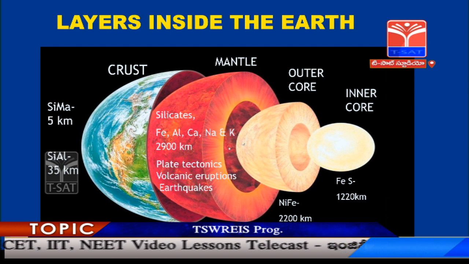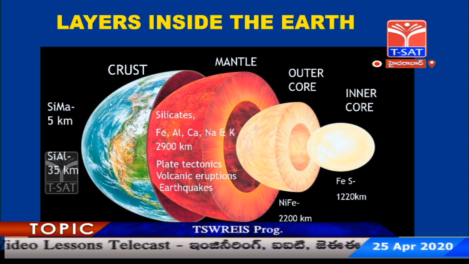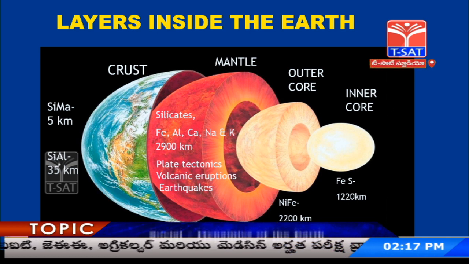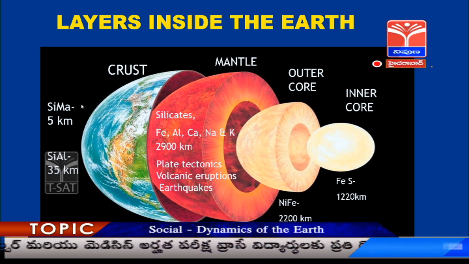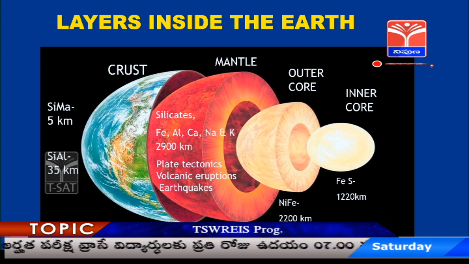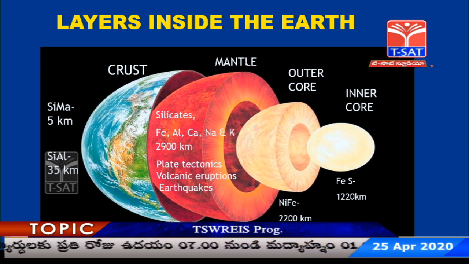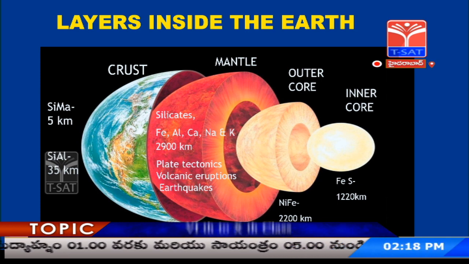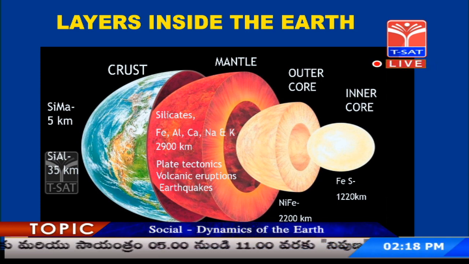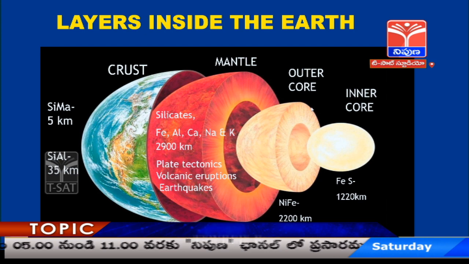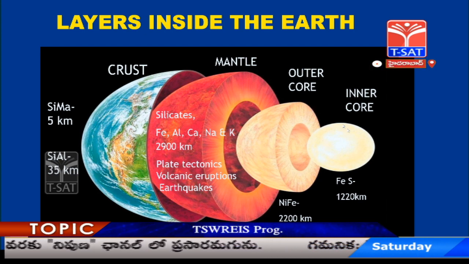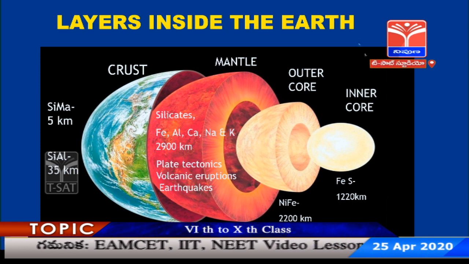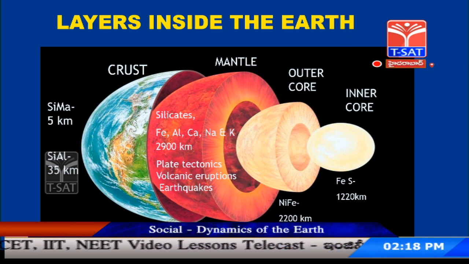So finally there are 4 layers inside the earth: crust, mantle, outer core and inner core. Crust, as the name suggests, is the outer layer, and mantle literally means something that binds. So it is binding the core and crust. So mantle, the name is apt for it, and core literally means the center, something at the center. So these are the names of the layers inside the earth. Let us look at the detail of each layer.